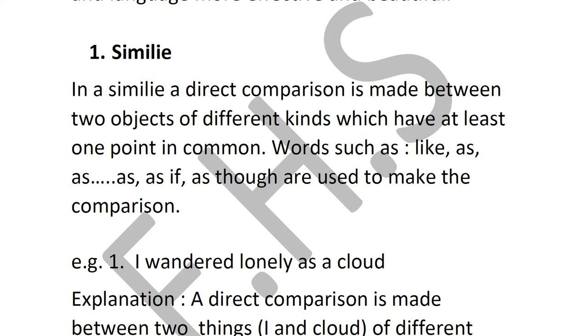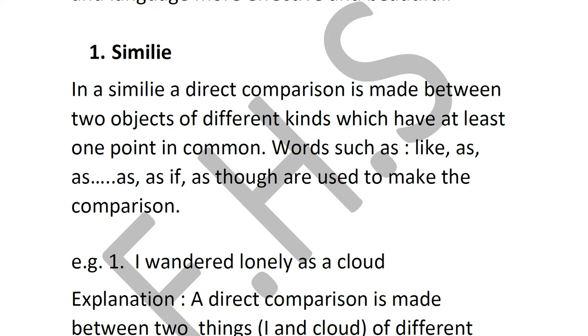Maybe the boy is very, very tall. So I'm saying he is as tall as a coconut tree. Now I'm comparing the boy to the tree, and at the same time I'm using the word as. So two entirely different types of things, that is a human being and a tree, are being compared with the help of the word as. Now there is something similar between these two things, that they are both tall. What is being compared? Their height, correct? So the similarity is that they are both tall.